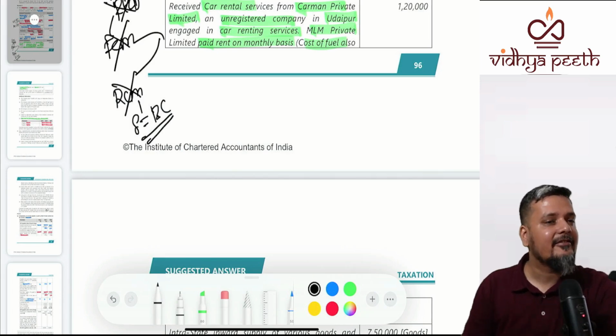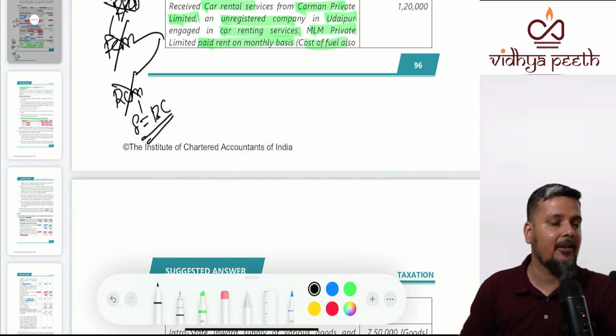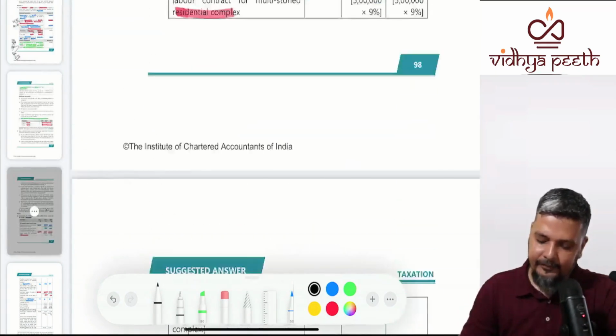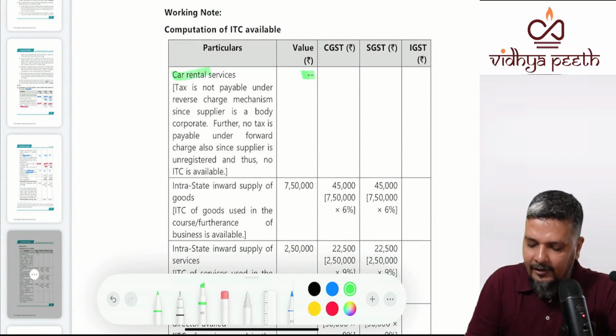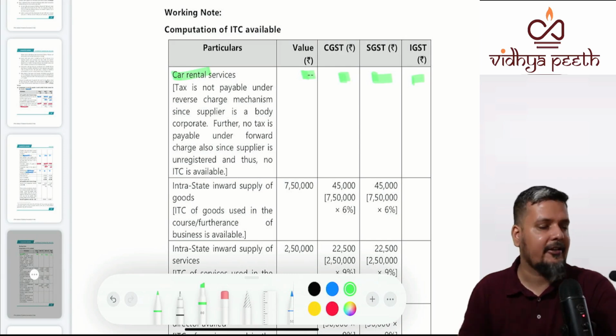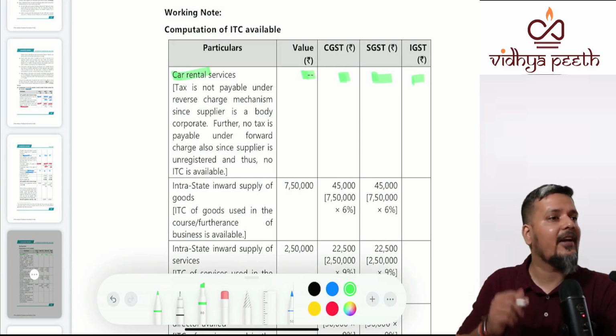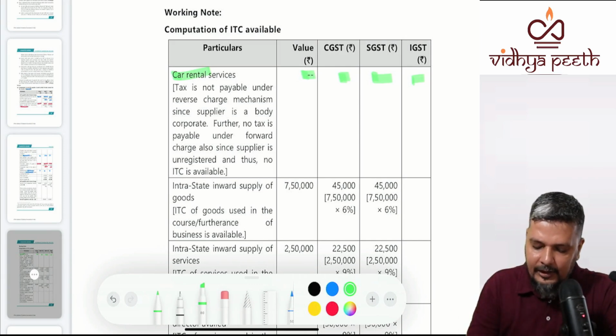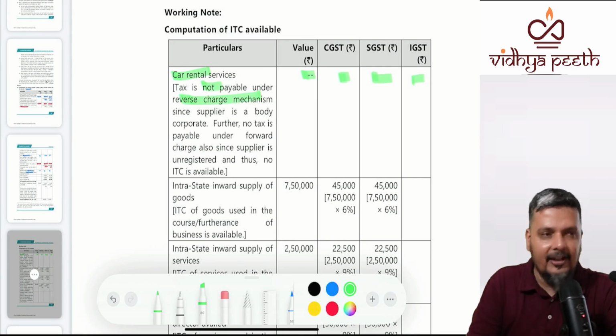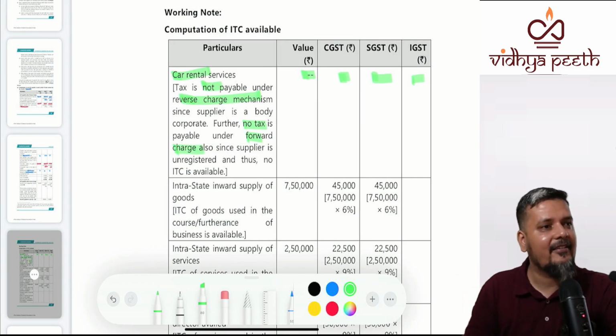Right. If at all it was FCM, it would have come in your ITC table. Whether this will come in your ITC table? You will write no. Why? The supplier has not charged GST, so I cannot take the credit. Again, does ITC include RCM ITC? No, because RCM is also not applicable. And FCM is there, but the supplier would not have charged tax. So ITC is 0. Got that?